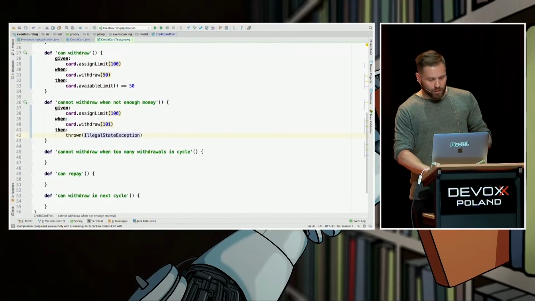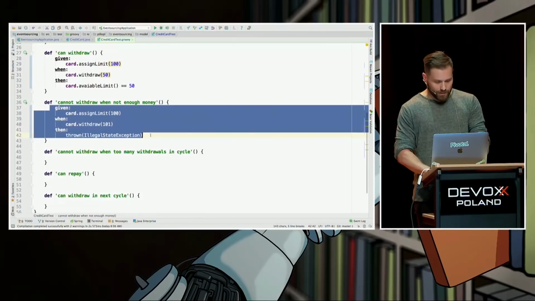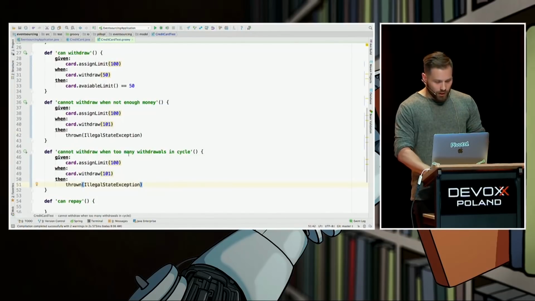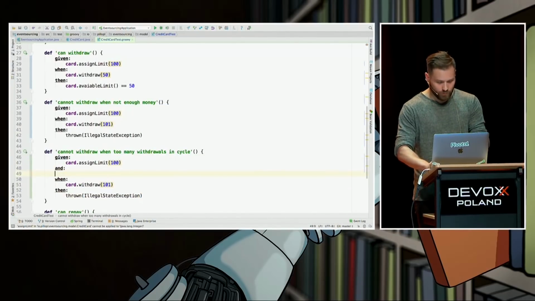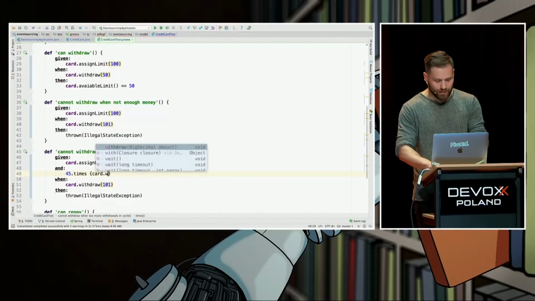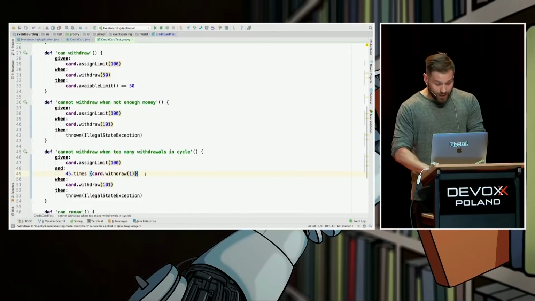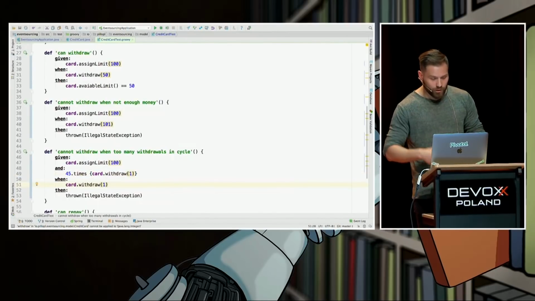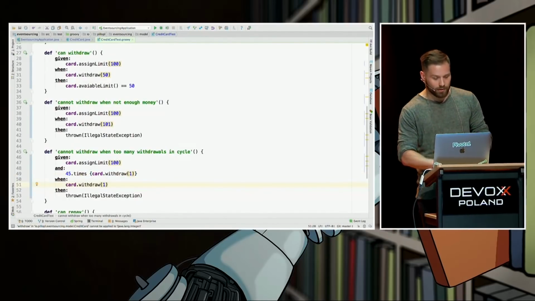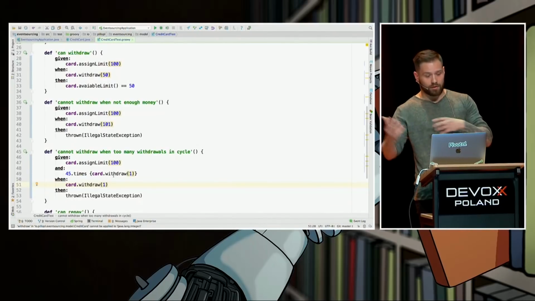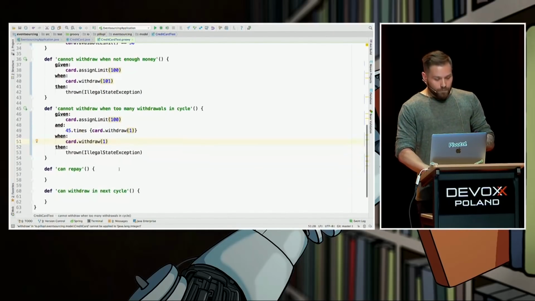Cannot withdraw when too many withdrawals in cycle. Let's copy-paste this one. Given 100 and 45 times withdrawal of, let's say, 1, when someone wants one more, even though he or she still has money, it shouldn't be allowed because of the second invariant, right?